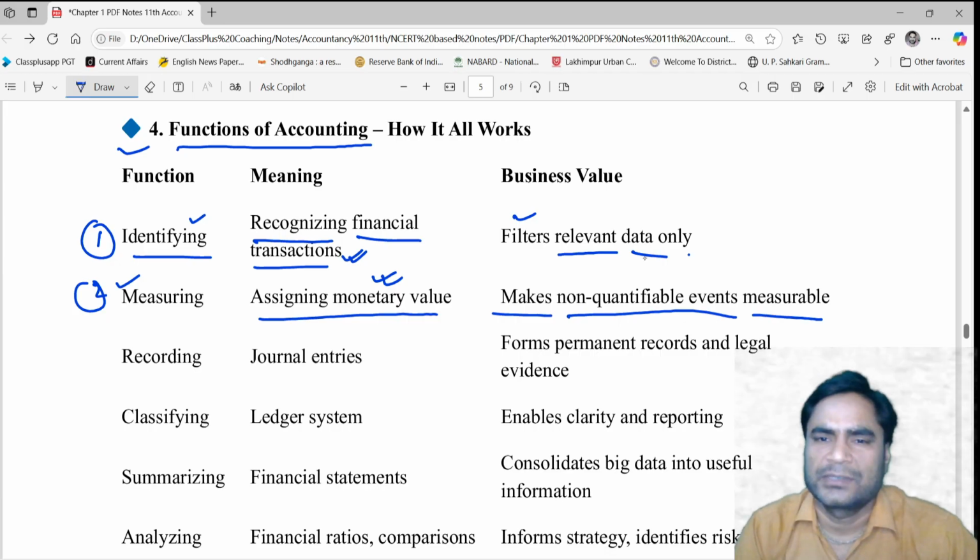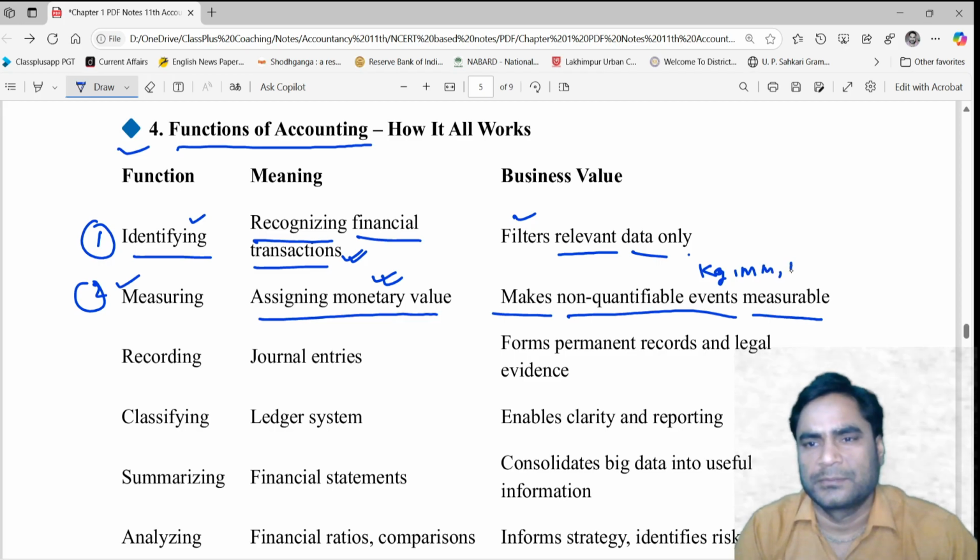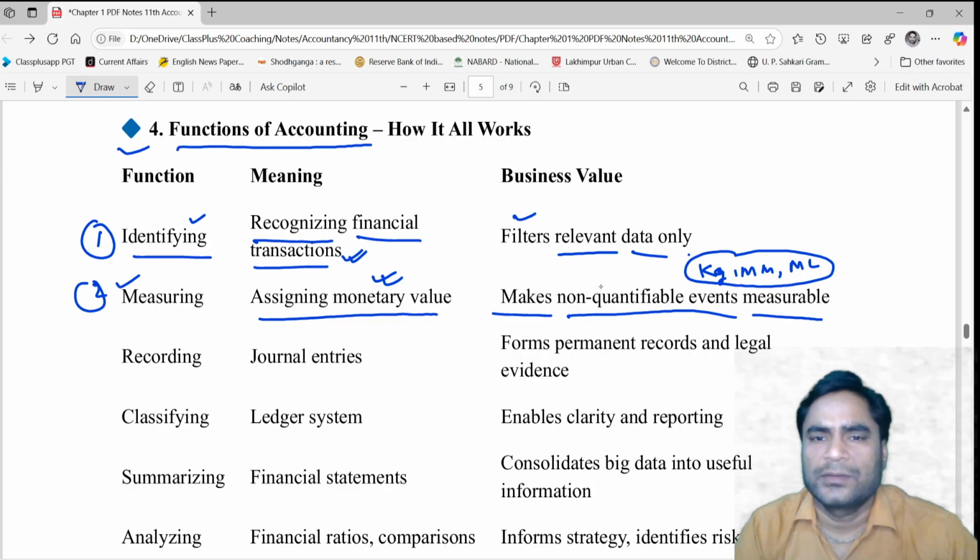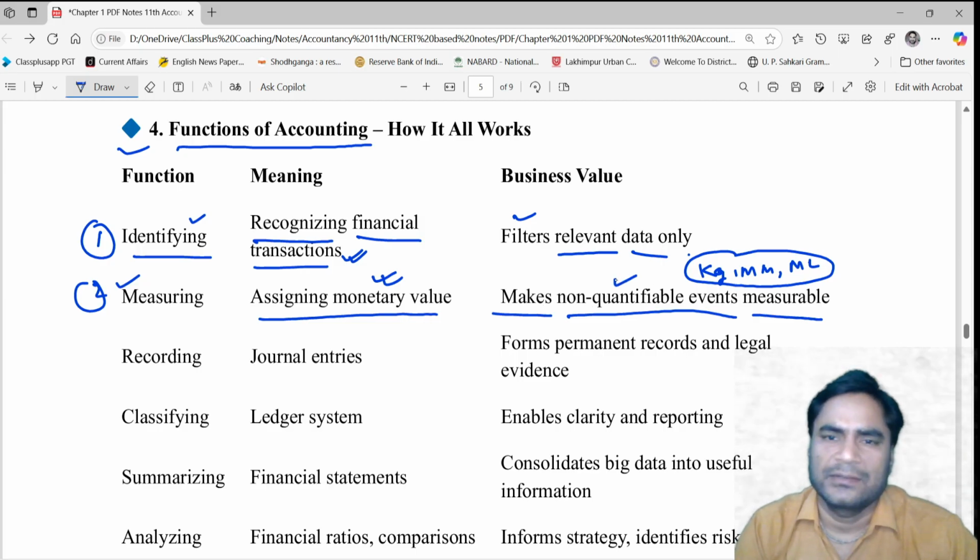There are some events which are quantifiable, but yet there are some events which are not quantifiable in kilograms or millimeters or milliliters. Ultimately they can be quantified in terms of money. So by assigning monetary value you can make the non-quantifiable events quantifiable in money.